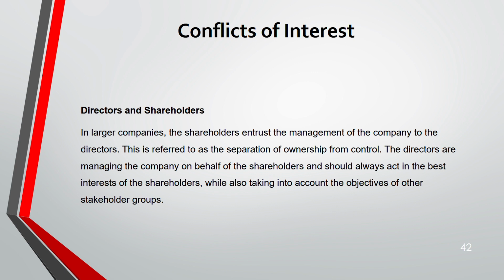Now, the first type of conflict of interest, the major one, is between director and shareholder. As I told you, there's a separation of ownership from control. Directors control, they run day to day, shareholders own, they have ownership there. But there's a distance between it. Best practice says directors are there to manage the company on behalf of the shareholder. That's why they should always act in the best interest of the shareholder.